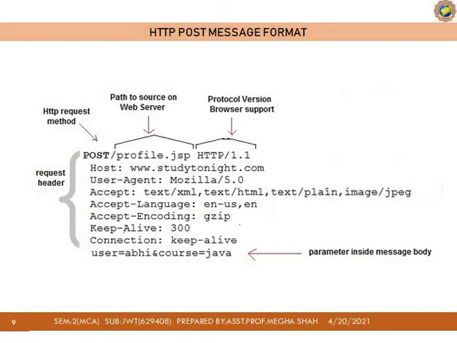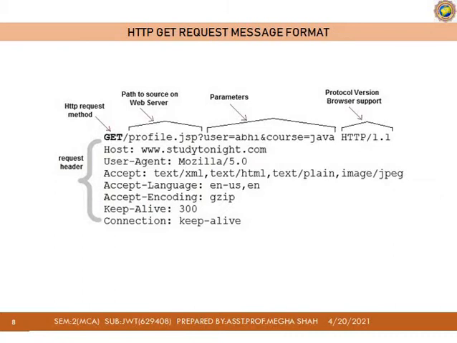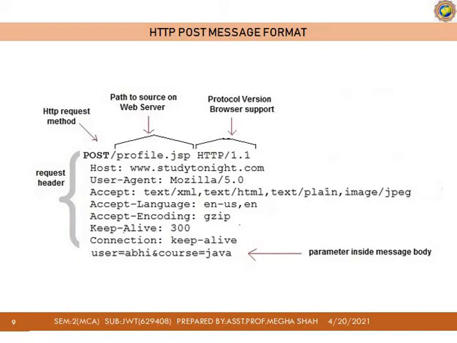I will show you. See here, this is the request line. In the request line, the parameters are written when using the GET method. There is only one difference between the GET request message format and the POST request message format: in a GET message, parameters are written in the request line, while in a POST message format, these parameters are written in the request header line. That is the single difference; all other things are the same.